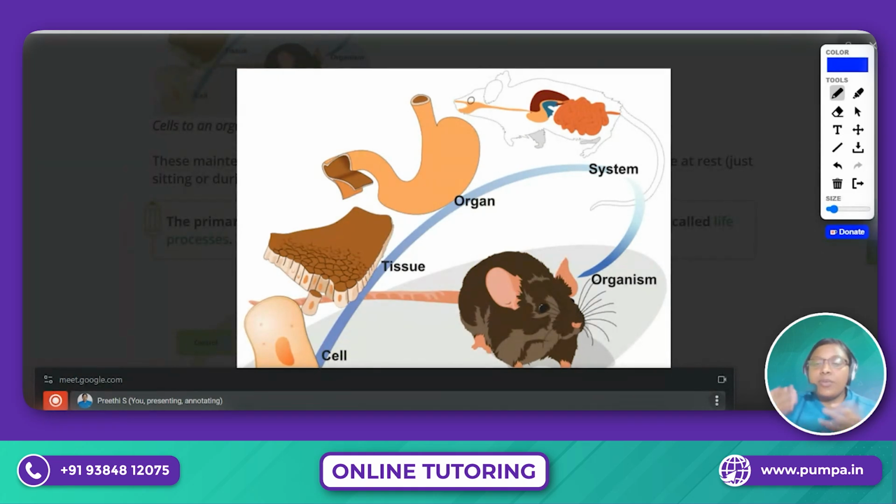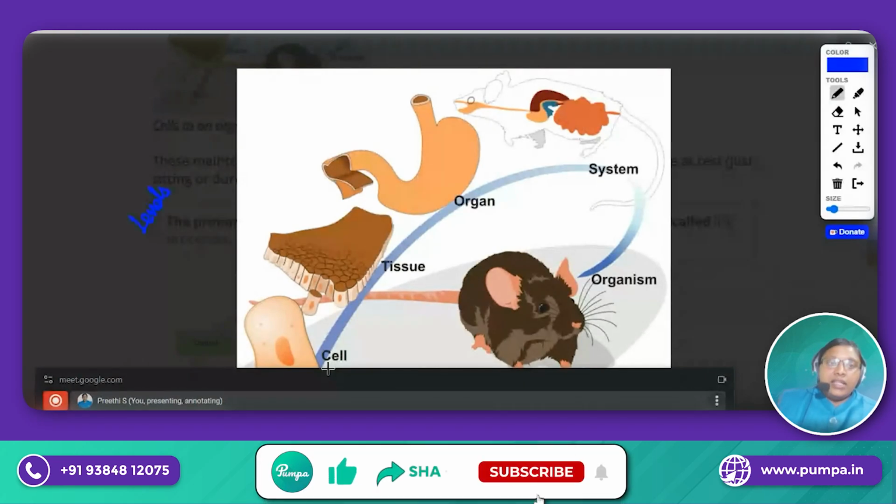First one is they should be made up of cells. Any doubts about being made up of cells, children? Okay, and one more thing is levels of organization.